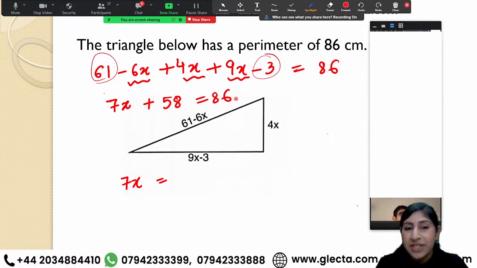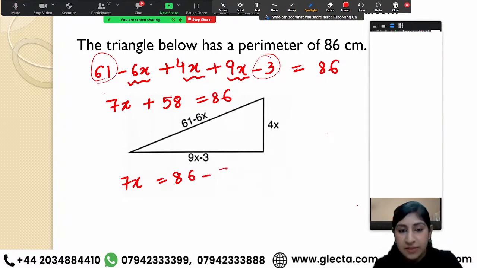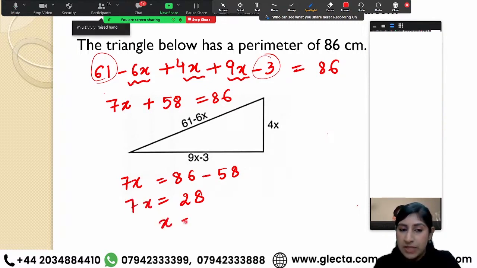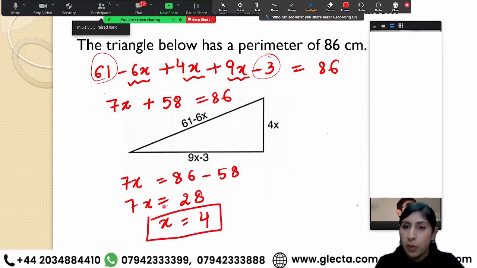So all you got to do is 86 take away 58, so you would be getting 28, right? Now 7x equals 28. That means x is equal to 4. This is what we are having.